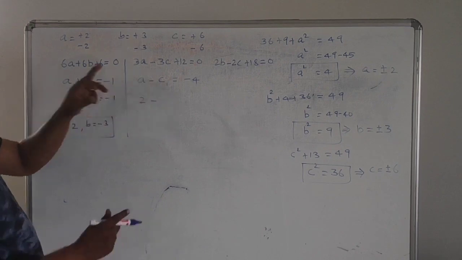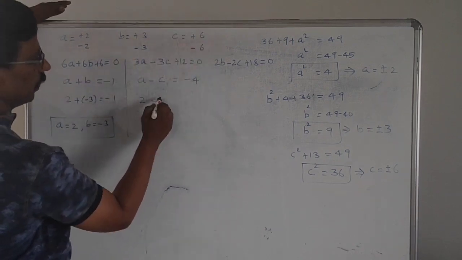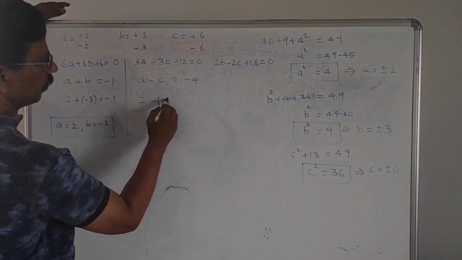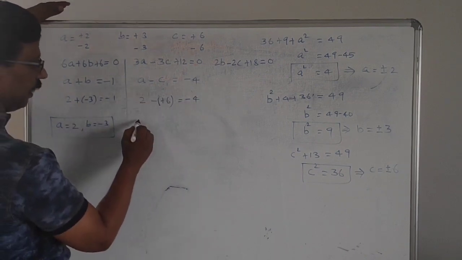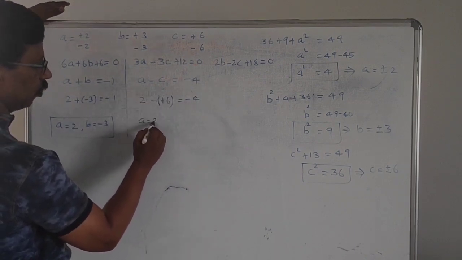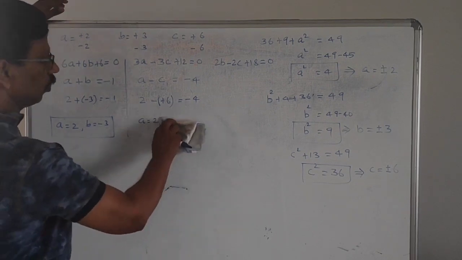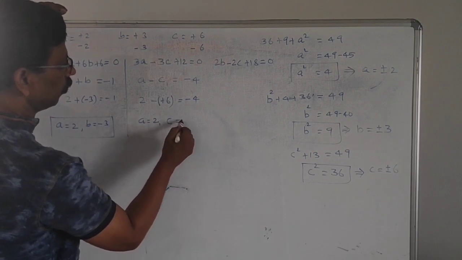Then C positive means you can take plus 6 or minus 6, you can take only plus 6. Therefore, C equal to 6.